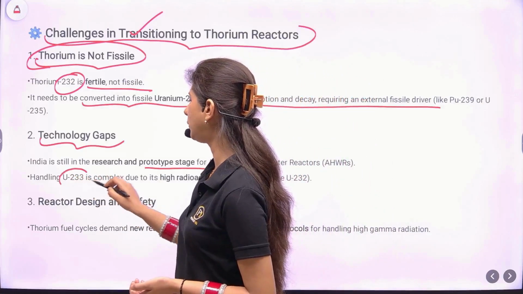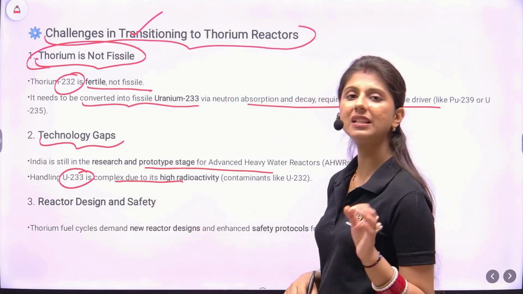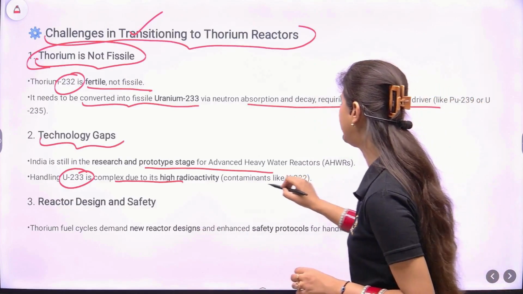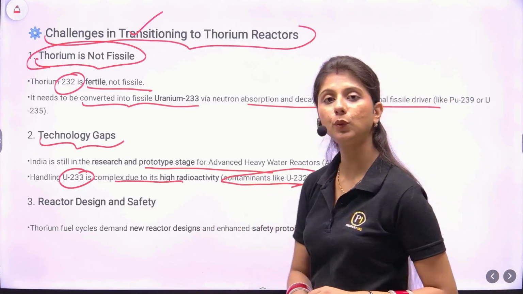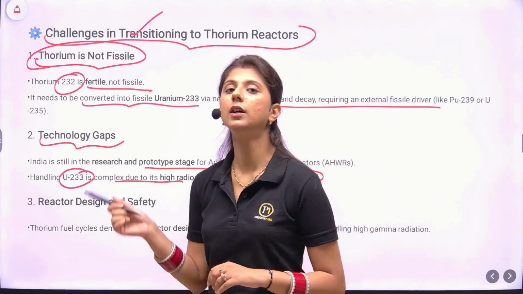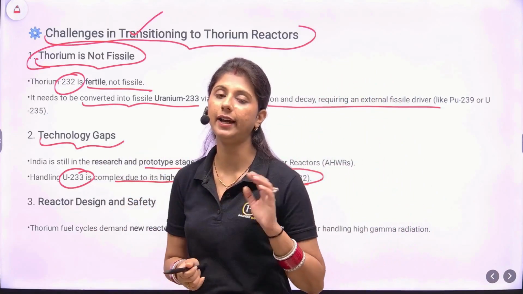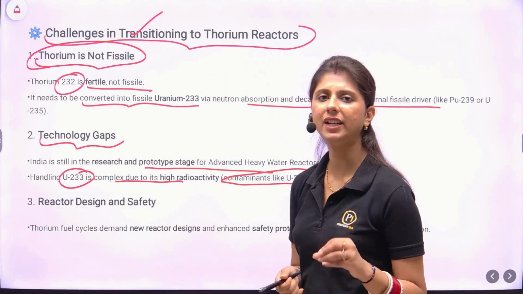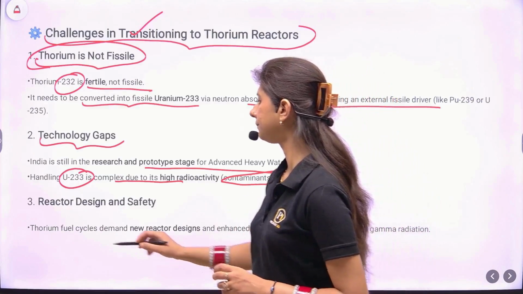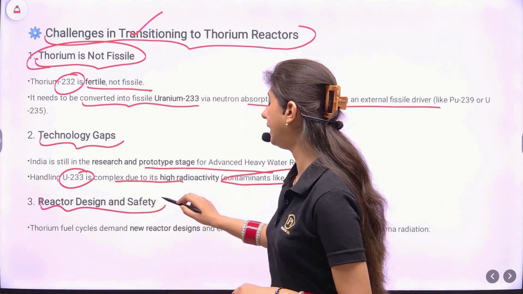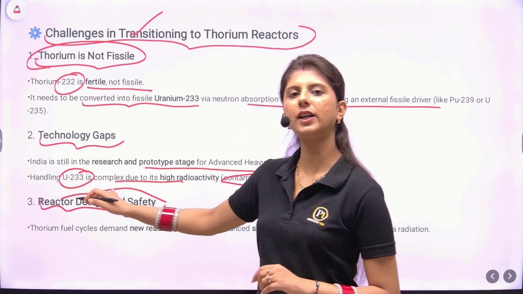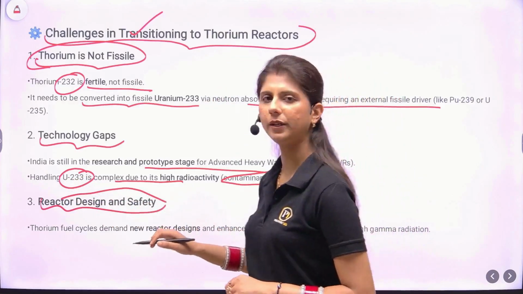Handling uranium-233 is a complex process because of its high radioactivity, and it has contaminants like uranium-232. Now, it is very important from a humanitarian perspective as well that we cannot let this radioactive waste lie idle, because it can be very dangerous for the civilians. Then again, disposing of this radioactive waste is also a question which needs to be addressed.